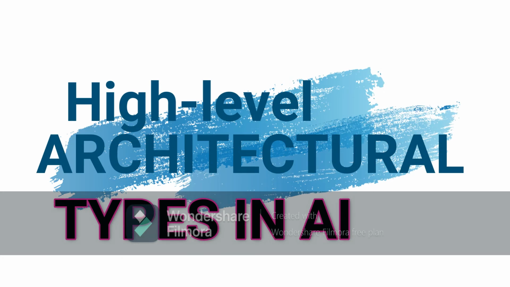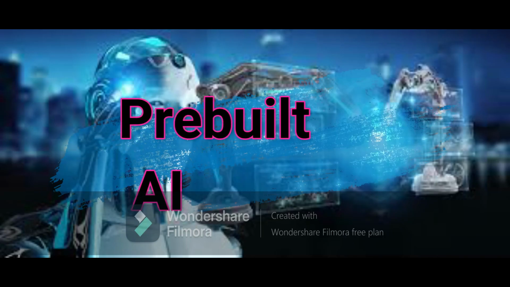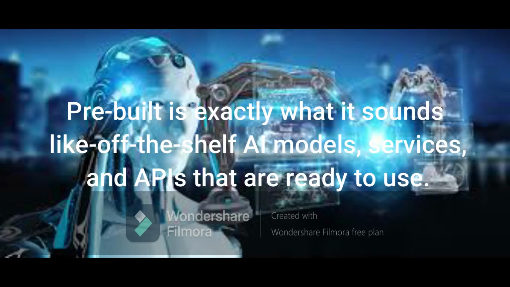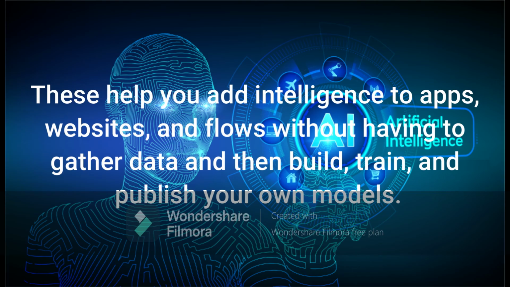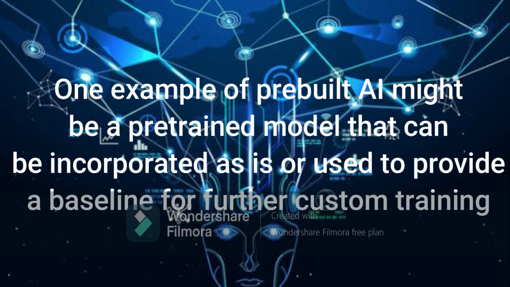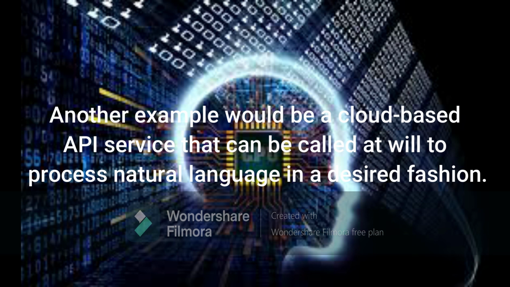Moving on to high-level architectural types in AI. We have pre-built AI. Pre-built is exactly what it sounds like: off-the-shelf AI models, services, and APIs that are ready to use. These help you add intelligence to apps, websites, and flows without having to gather data and then build, train, and publish your own models. One example of pre-built AI might be a pre-trained model that can be incorporated as is or used to provide a baseline for further custom training. Another example would be a cloud-based API service that can be called at will to process natural language in a desired fashion.